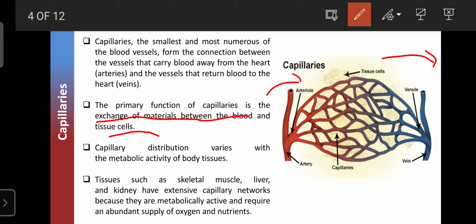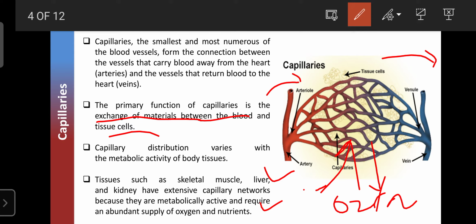If the organ function is less, then it will have fewer capillaries. For example, skeletal muscles, liver, and kidney have an extensive network of capillaries due to high metabolic activity, because they require more oxygen and more nutrition. Capillaries are made up of a single layer, like a mesh, so they act like a filter. Due to that, blood easily passes in and out of the capillaries. So it allows the exchange of oxygen, carbon dioxide, and nutrition between cells and the capillaries.